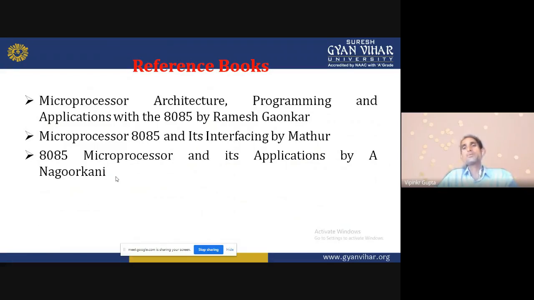That is the main important thing. All things are available in Microprocessor Architecture, Programming and Applications with the 8085 by Ramesh Gaonkar. This book has the whole detail of the microprocessor 8085, some other microprocessors, and all the details about the instruction sets. So this is a good book.